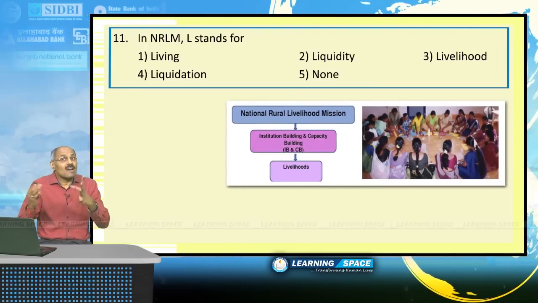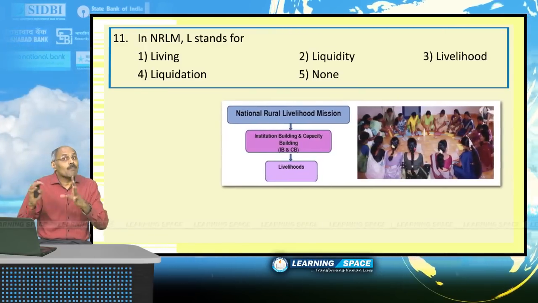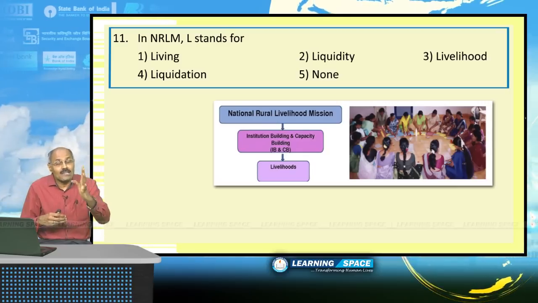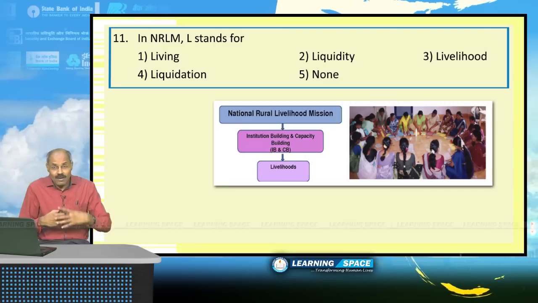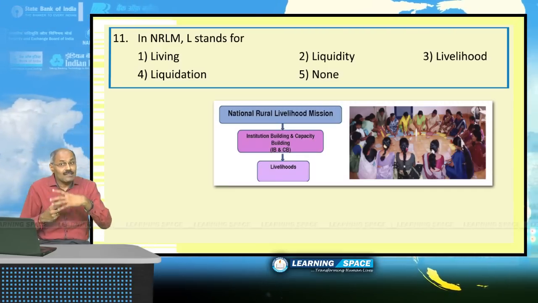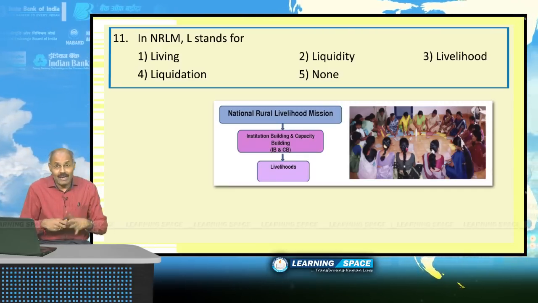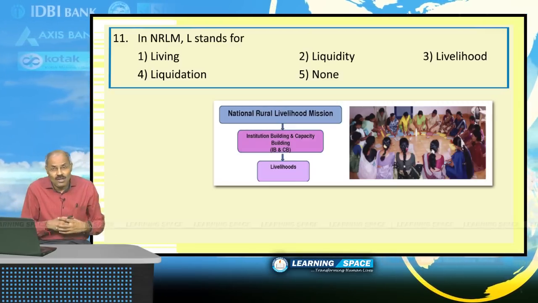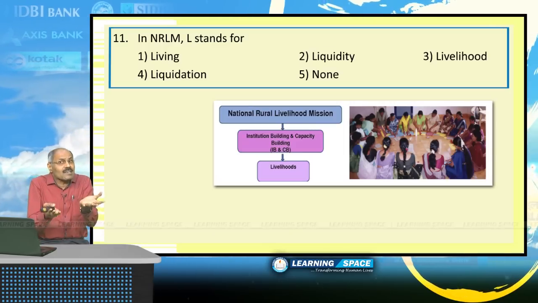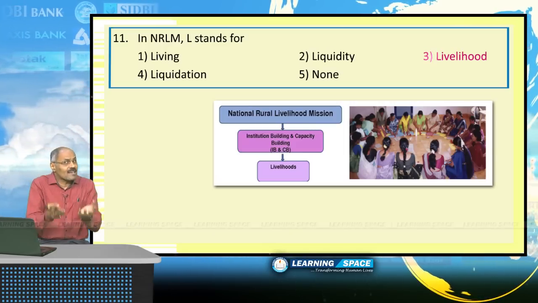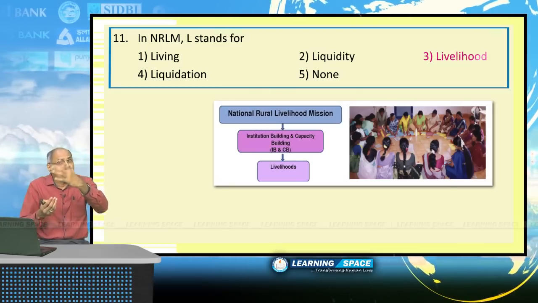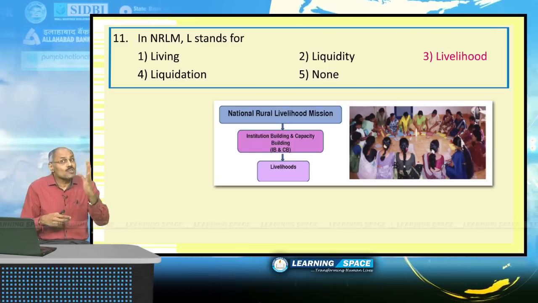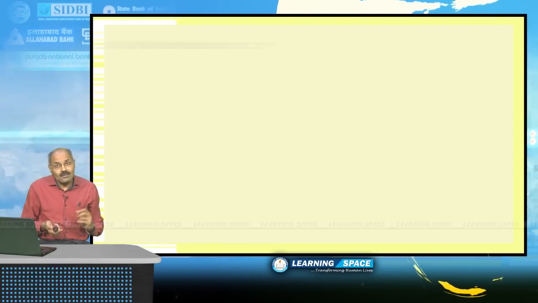NRLM was started in the year 2011 by replacing Swarna Jayanti Gram Swarajgar Yojana or SGSY. SGSY was started in the year 1999. By replacing SGSY, the National Rural Livelihood Mission was brought in June 2011, basically to create livelihoods for the people across the country. Right, friends? Look into the next one.